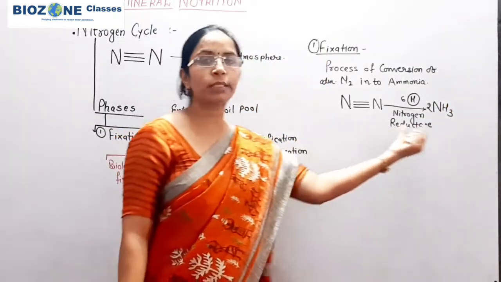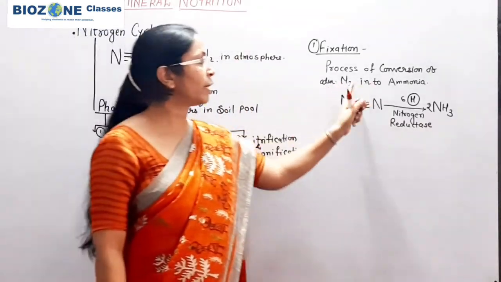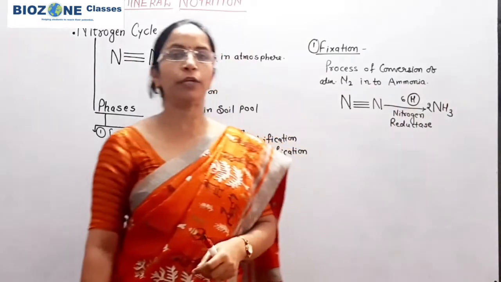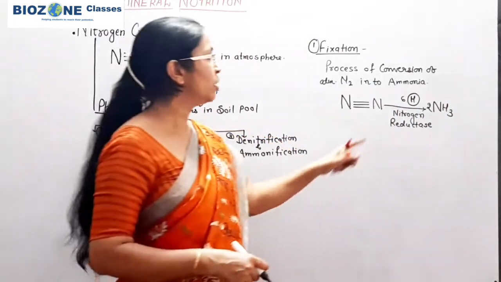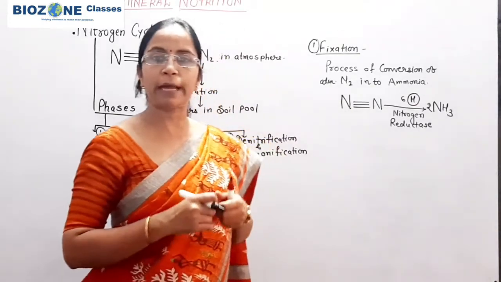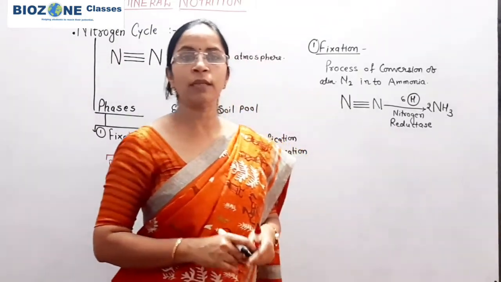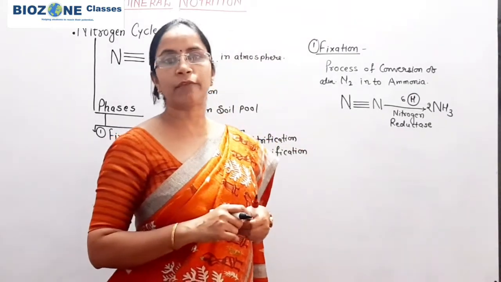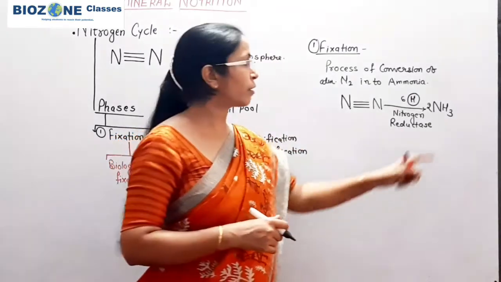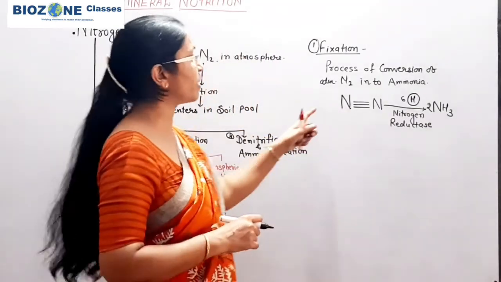So this process is called fixation. Fixation means again the atmospheric nitrogen converts into ammonia. How does it convert? With the help of various categories of bacteria where the nitrogen reductase is present, the nitrogen reacts with hydrogen and gets converted into ammonia. So this process is called fixation.